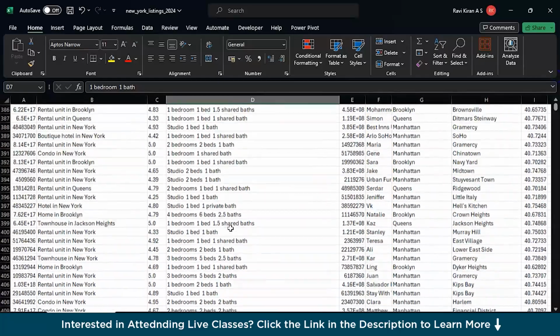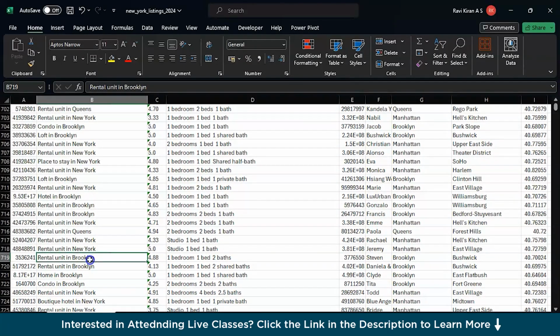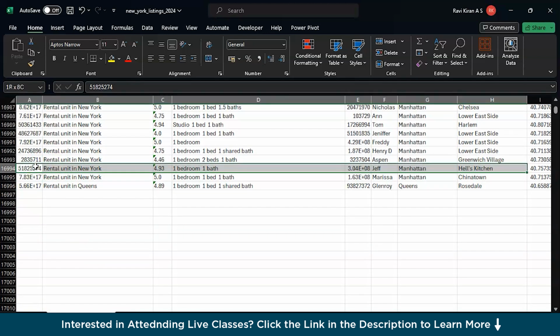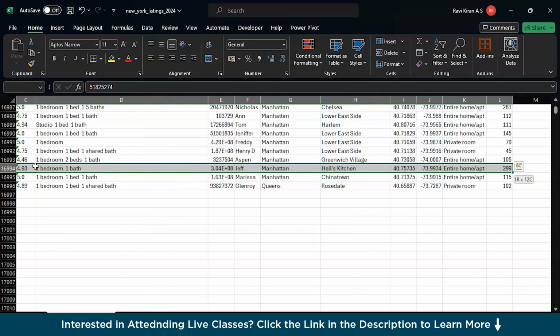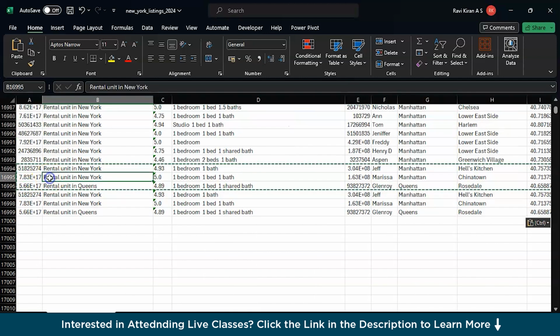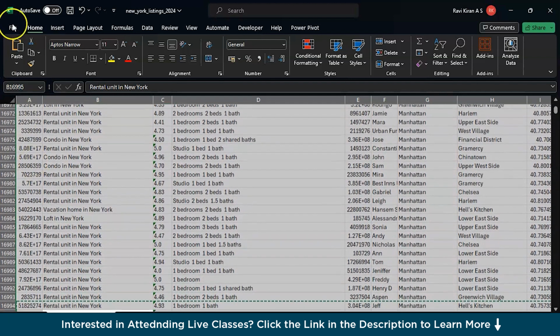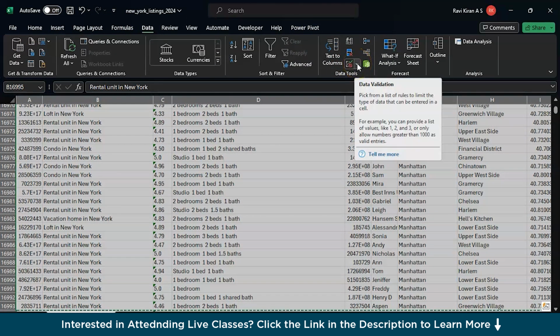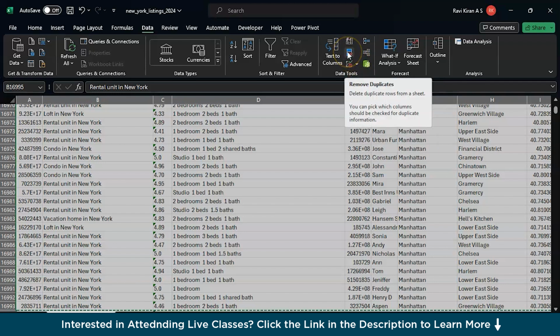Now, another common factor. Let's say I have some duplicate entries. Let's go back to the bottom section, and let's say I have a duplicate entry of these three rows. Copy and paste it over here. Now we have some duplicate data entry. Now you can select the entire dataset, go to the Data option, and here we have something called the remove duplicates option, right?